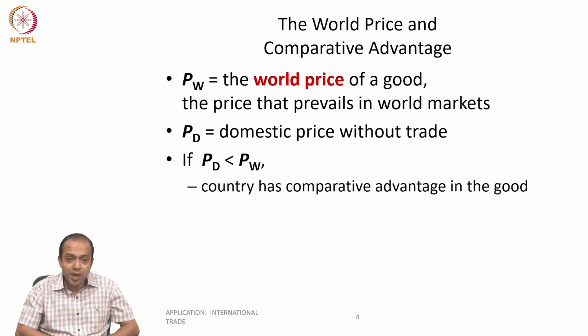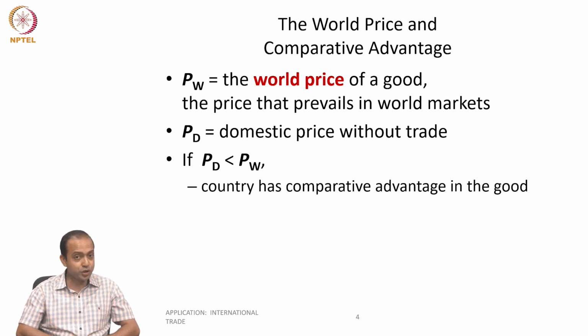That means India probably has a lower opportunity cost of producing the good, so India has a comparative advantage. Otherwise, it would not be possible for India to produce the good at a lower price, right? Because price has a link with the cost of production, and we are talking about opportunity cost.